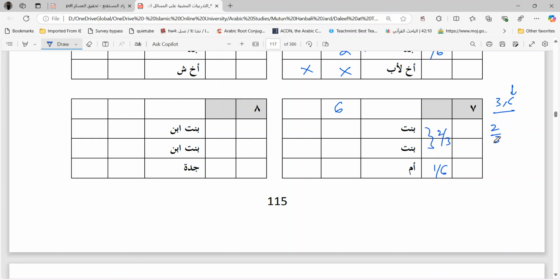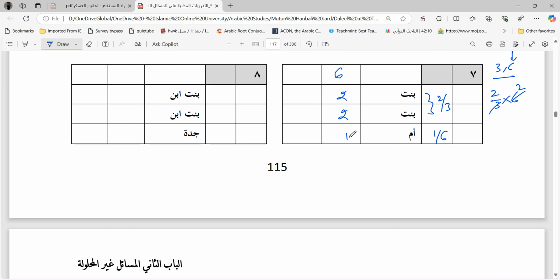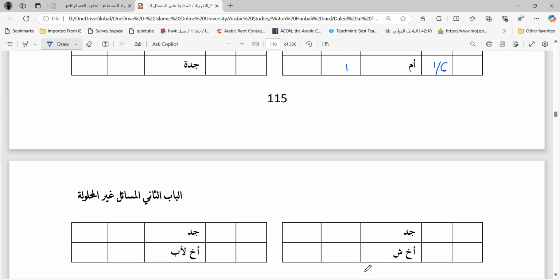Now 2 by 3 into 6. How much is it? 4. Which means these two daughters will divide 4 shares, which means each one of them is going to take 2. 2 plus 2, 4. Mother, 6 into 1 by 6 is 1. So 1 share for the mother. How much remains? 2 plus 2, 4 plus 1, 5. Only 1 remains. 1 is for the grandfather.